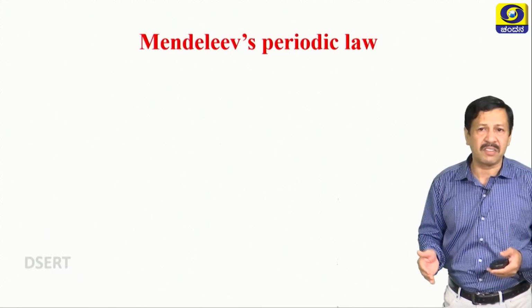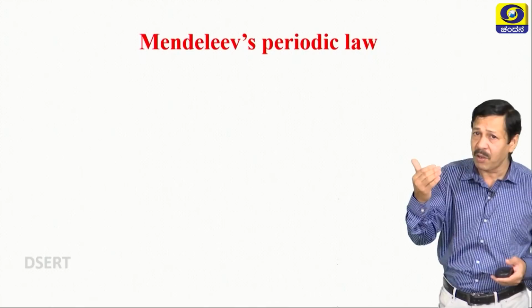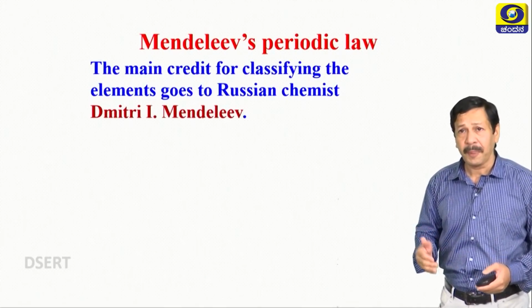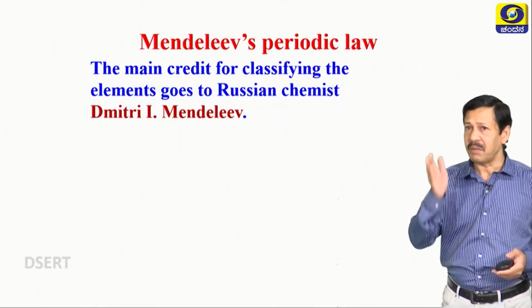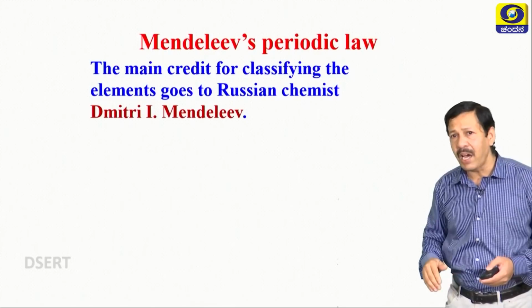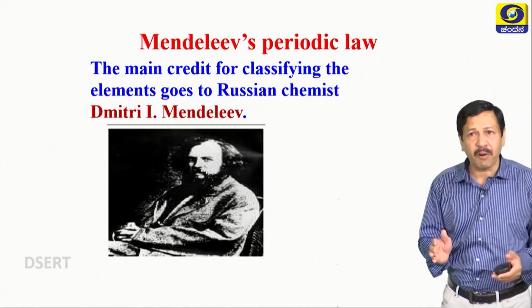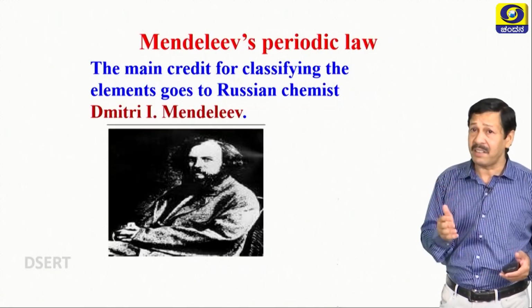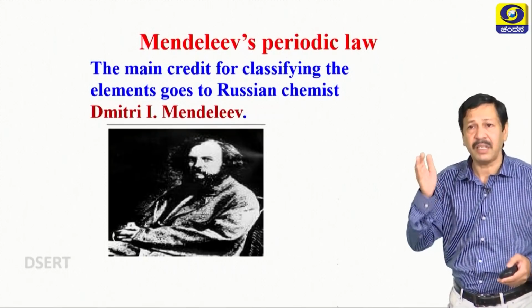Many scientists sacrificed their entire lives, devoted their entire lives to chemistry, the science of classification. Now the next one, very important: Dmitri Ivanovich Mendeleev. The main credit for classifying the elements goes to this great scientist, a school teacher, Dmitri Ivanovich Mendeleev.